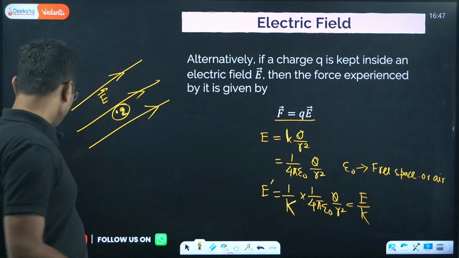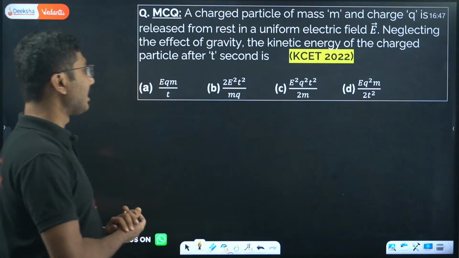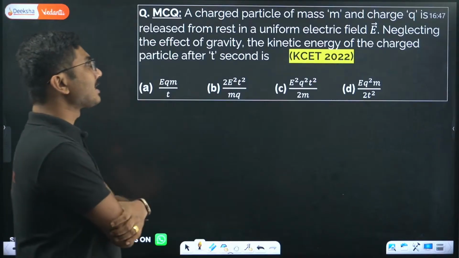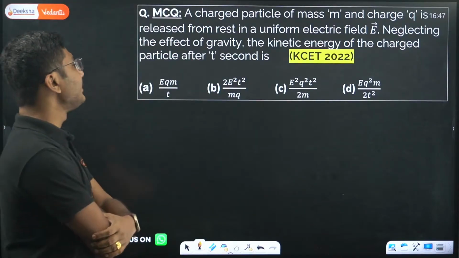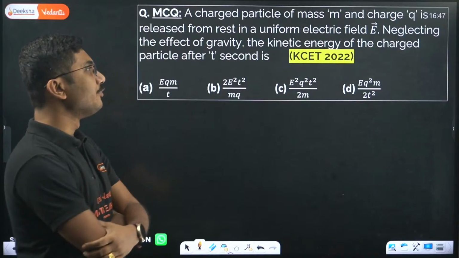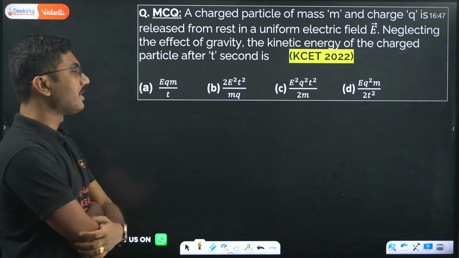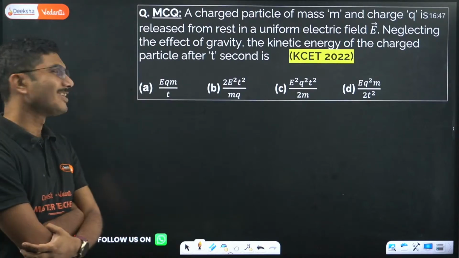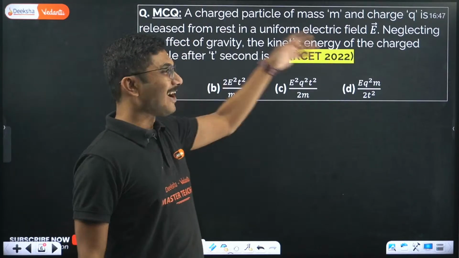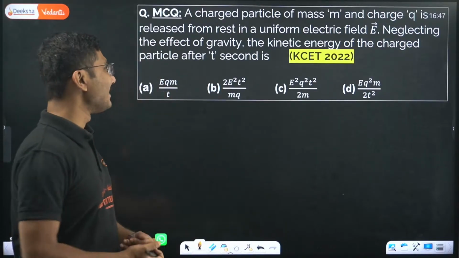Right, now let's move on to the next part. Before moving on, we have to solve one example question. A charged particle of mass m and charge q is released from rest in a uniform electric field E. Neglecting the effect of gravity, find the kinetic energy of the charged particle after t seconds. So charge is given, electric field is given, and suddenly they are asking for kinetic energy.